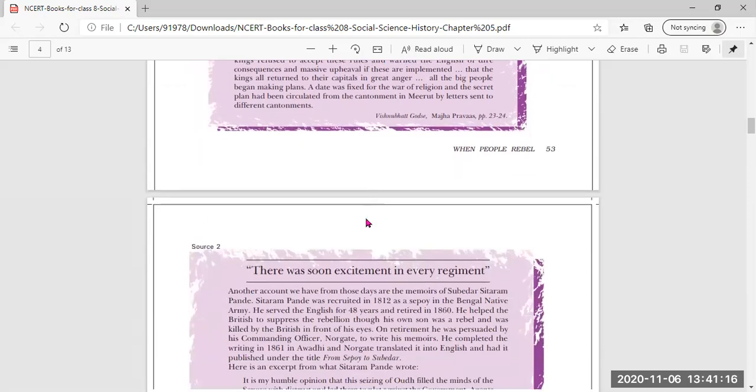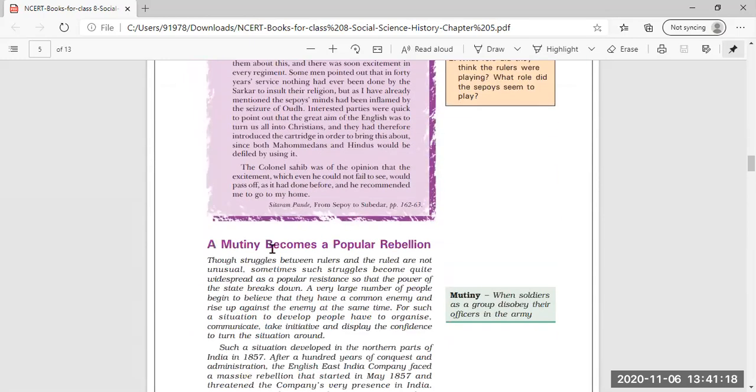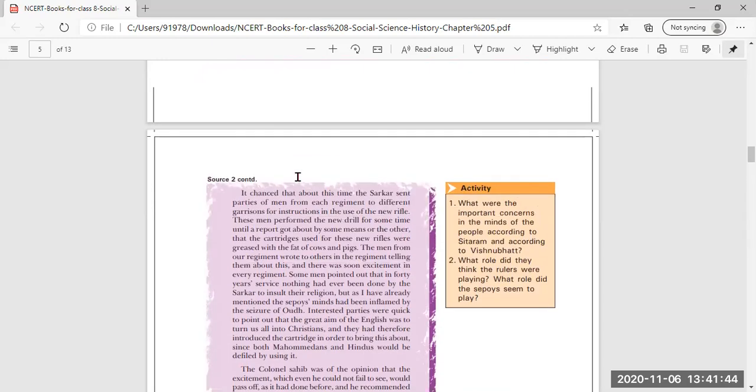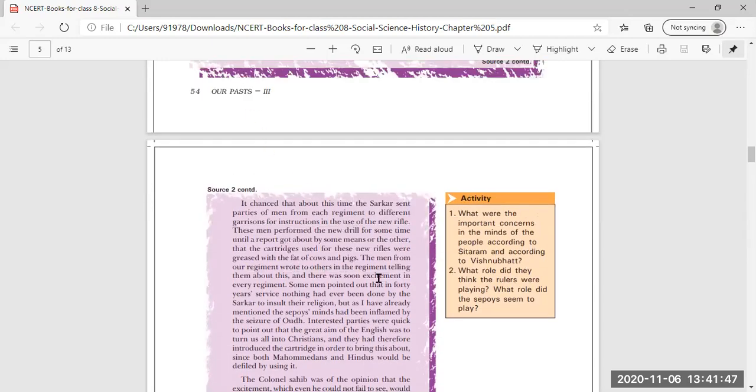We will continue in our next class from the next topic, that is, the mutiny becomes a popular rebellion. So in our next class, whether in the live session or in the uploaded video, we will continue with this. Please sit with the history book and a pencil to mark the important lines, the important sentences. Clear? Until then, you can read these sources and have knowledge about the thinking of the people. Thank you.